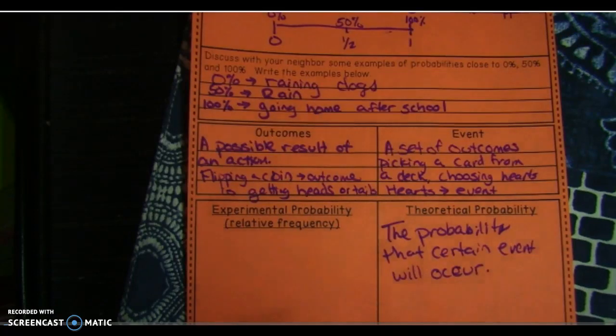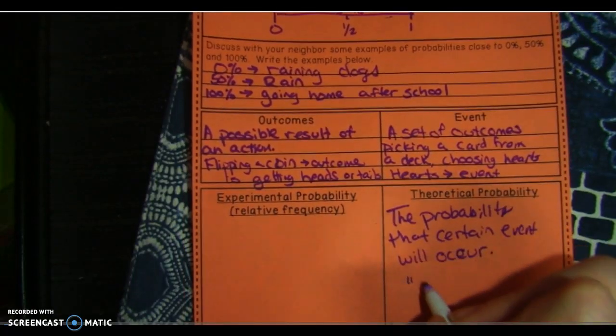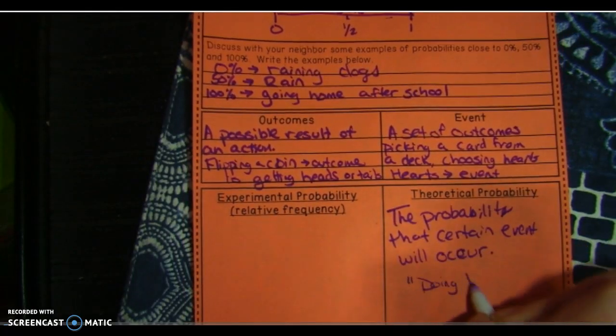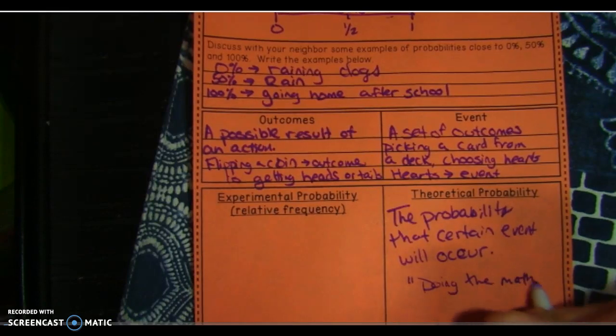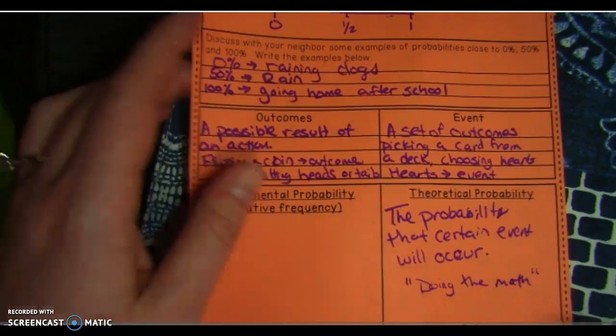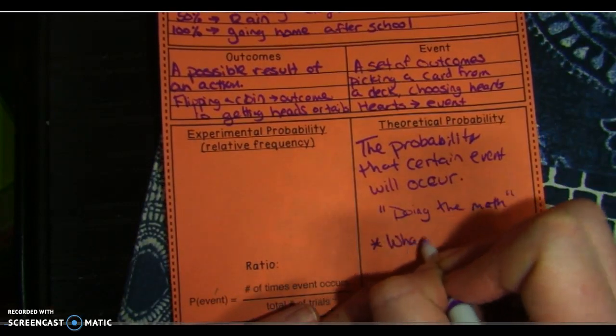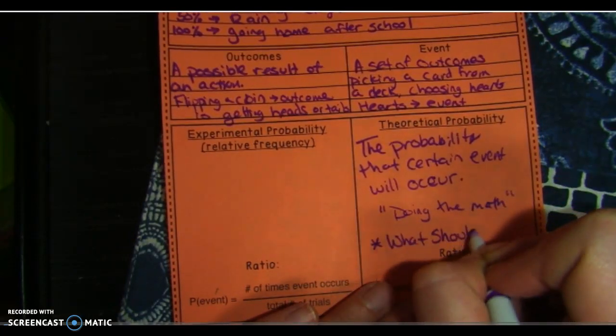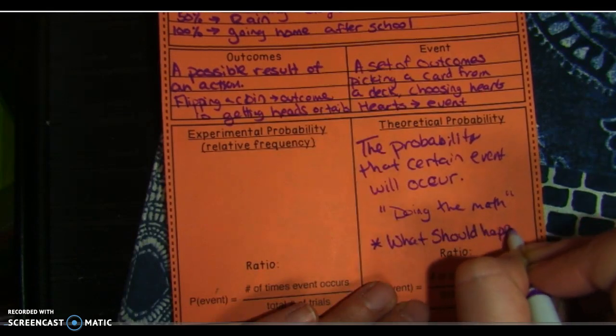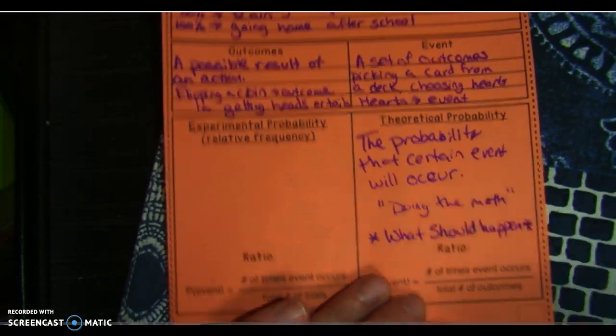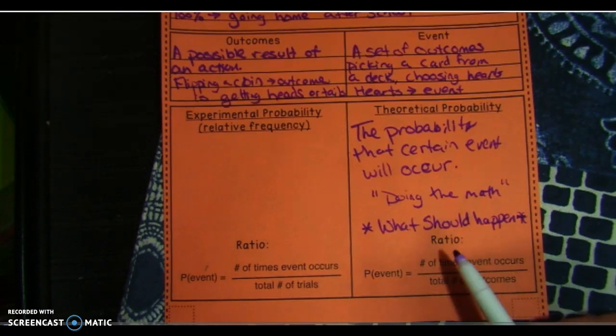Okay, so we kind of want to think about this as doing the math. Theoretical is what should happen. So we're going to highlight here what should happen. So flipping a coin, getting heads should be 1 out of 2.